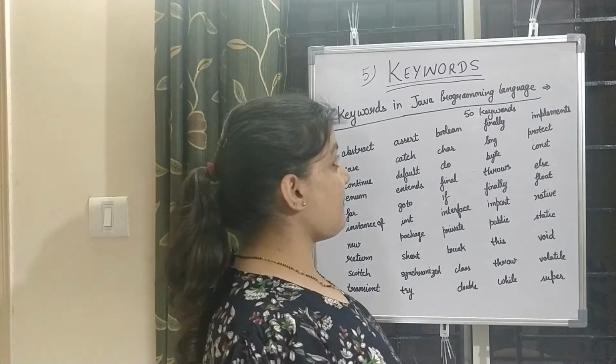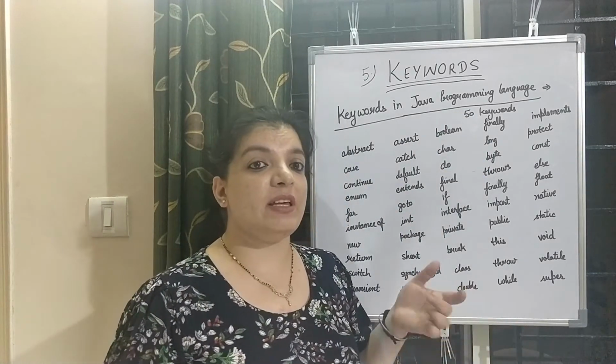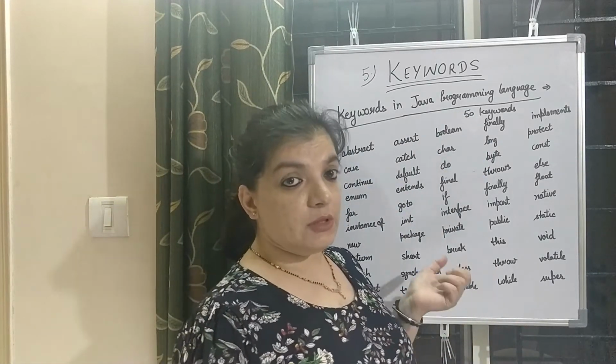In Java programming language we have 50 keywords that we can use to write our computer program.